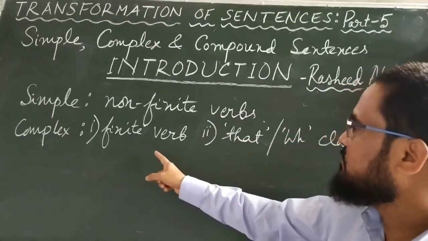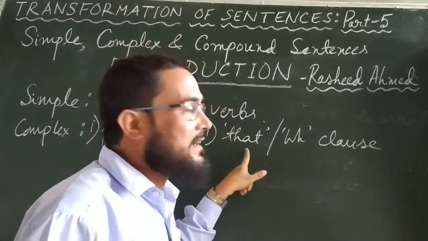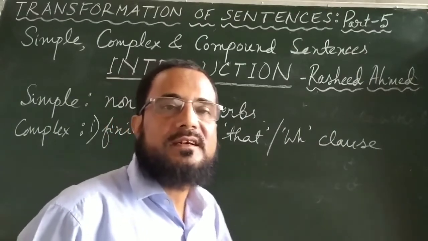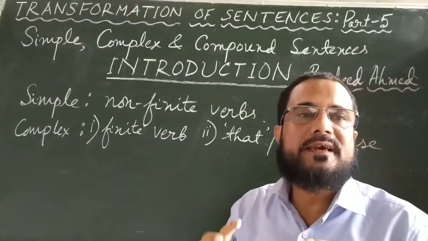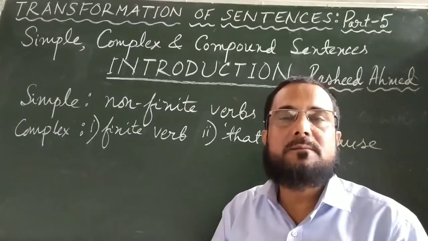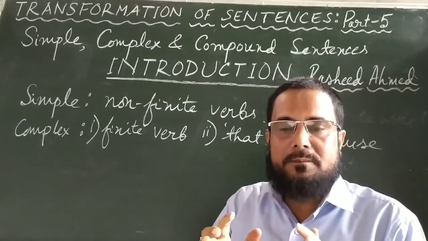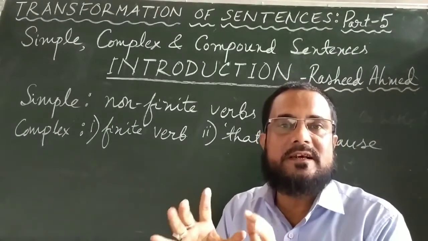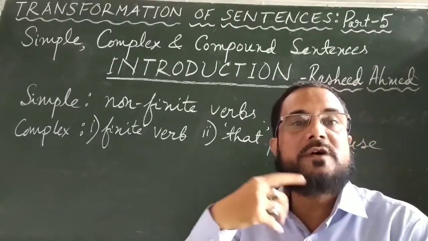And in a complex sentence, when you find a verb in a finite form, usually these words are there: that or WH clause. That and WH clause, what is it? By that clause we mean a clause that begins with that. For example, I know that he is ill. This second part, that he is ill, begins with that. Or, I have seen the book which you have purchased.